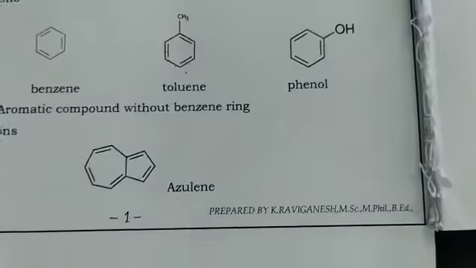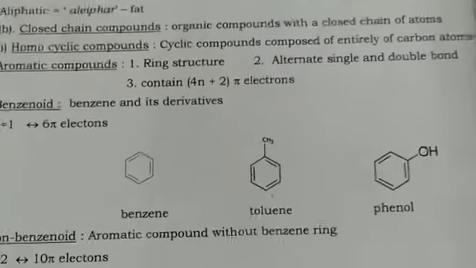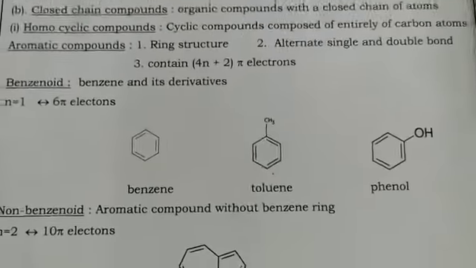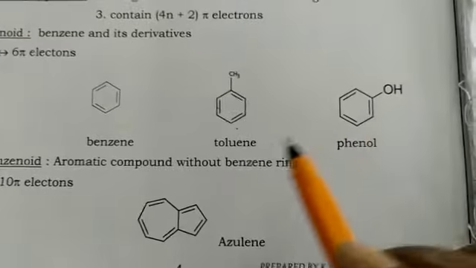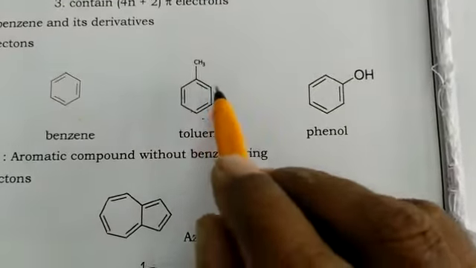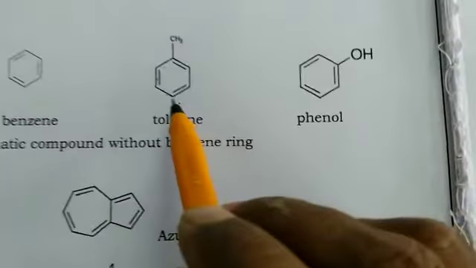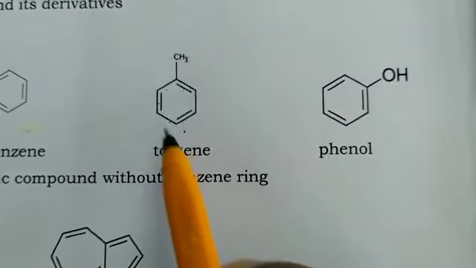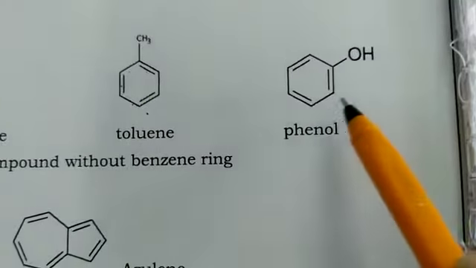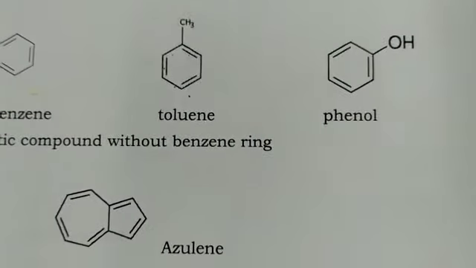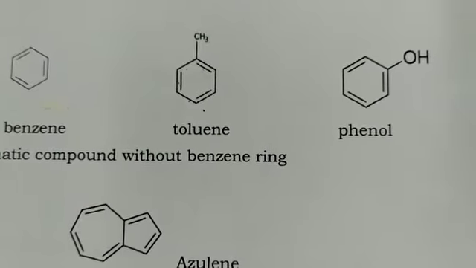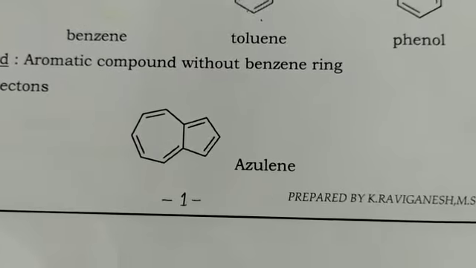Aromatic compounds can be classified into two types. One is aromatic benzenoid compounds and the other is aromatic non-benzenoid compounds. Aromatic benzenoid means those aromatic compounds which contain a benzene ring. For example, methyl benzene, that means toluene. Here phenol, the benzene ring with an OH group attached. So these compounds come under the category of aromatic benzenoid. Okay, next one is aromatic non-benzenoid compounds.